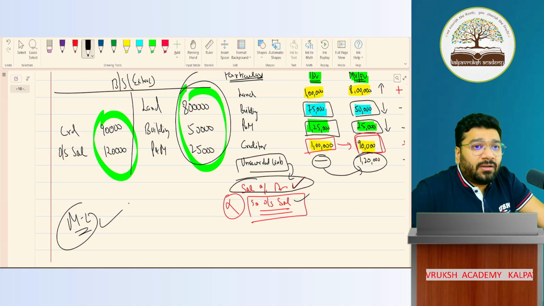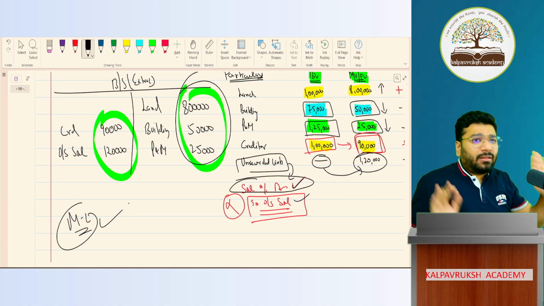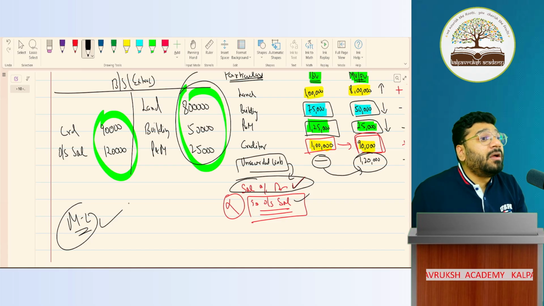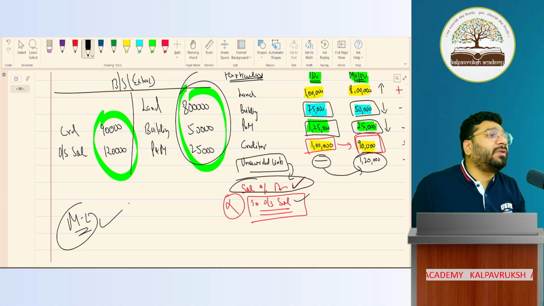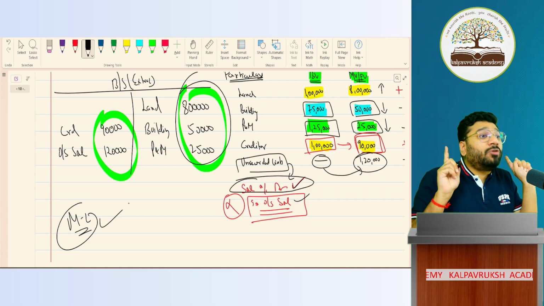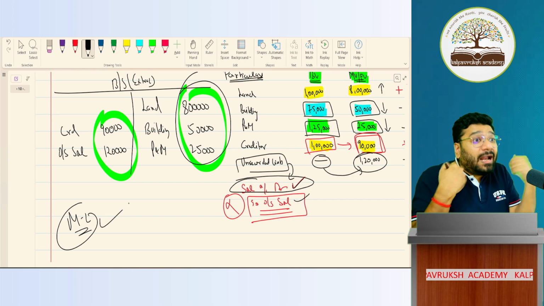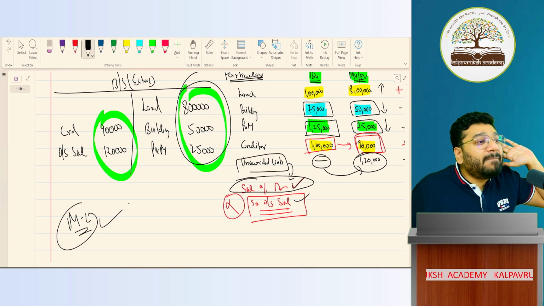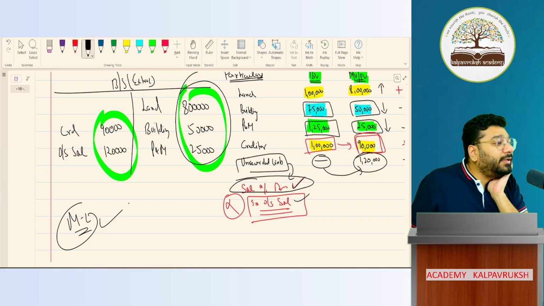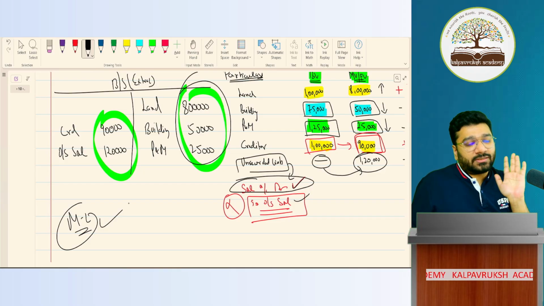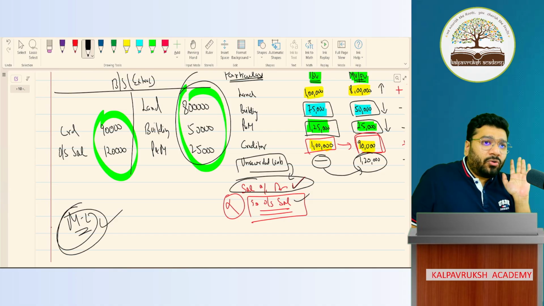Sir, out of these two methods, which method should we do in the exam? You will decide depending on the language of the question. If the question says just revalue, nothing more, it is method 1. But if the question says do revaluation, distribute the profit and loss to the old partners, but the book value should be the same, should not be altered, then you should go for method 2. Got it? Don't worry, I'll discuss method 2 in depth tomorrow.